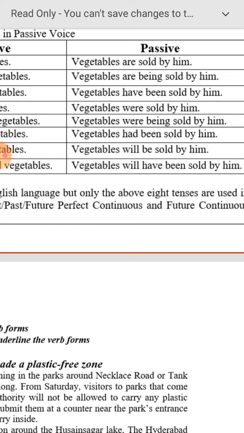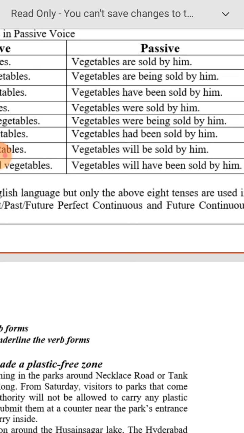And the object changes, like he becomes him, she becomes her, we become us, they become them. So that change is one more thing we need, and the object comes to the subject place. See, vegetables are sold. We need not mention by him. We need not think about the doer here. Whenever we mention the doer, then only we use by.